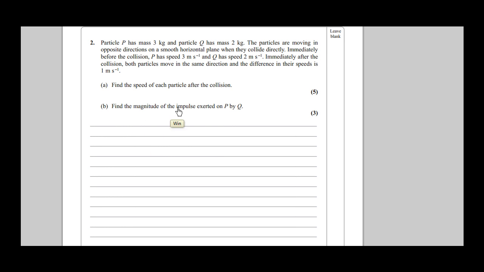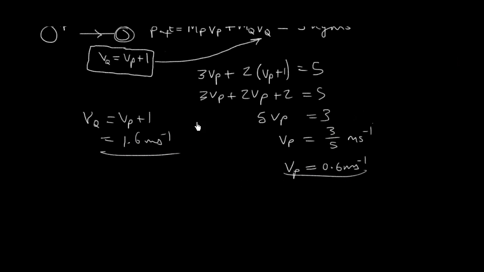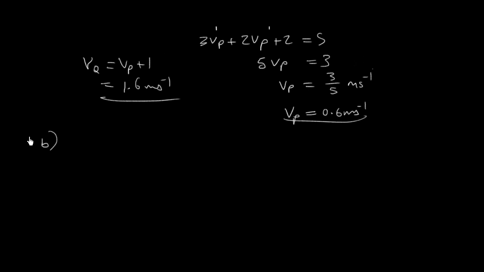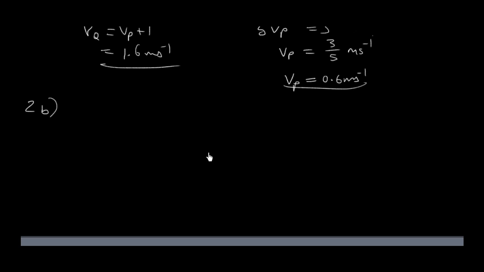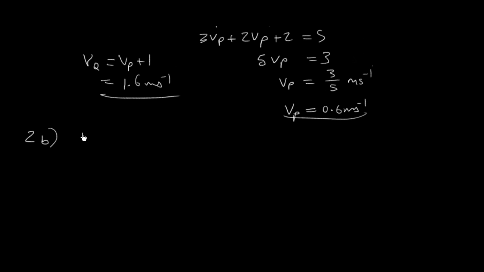Find the magnitude of the impulse exerted by Q on P. Okay, so on P by Q. So the question here is then, let's draw what's going on again. This is part B, question 2, part B. Running out of space, and we had the ball going like this with 3 meters per second and a mass of 3 kilos, and that was P.